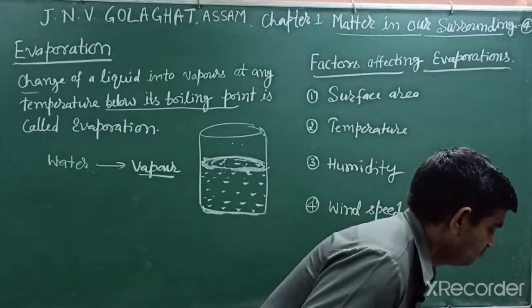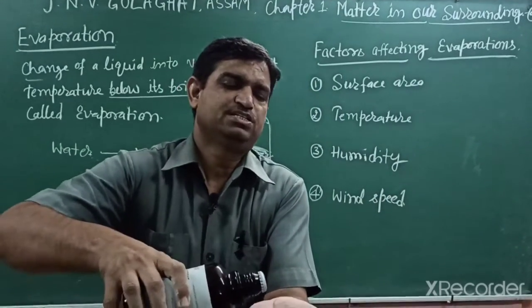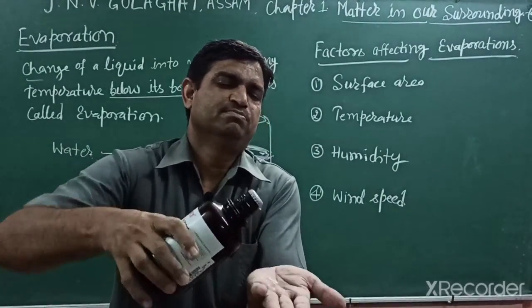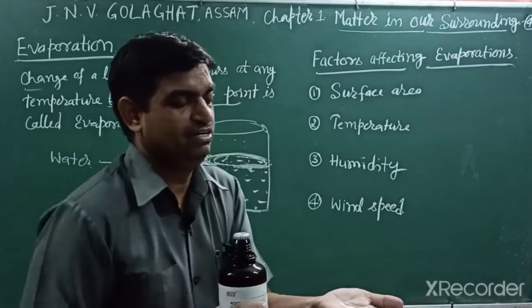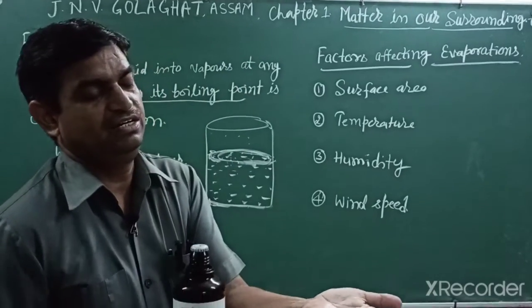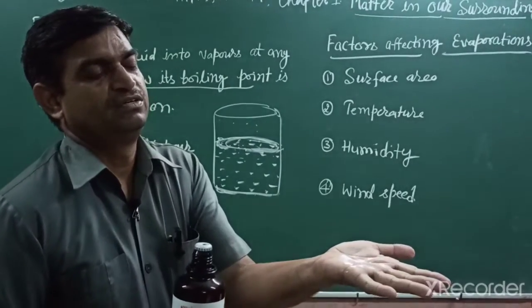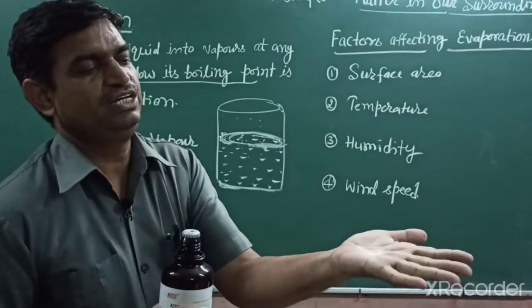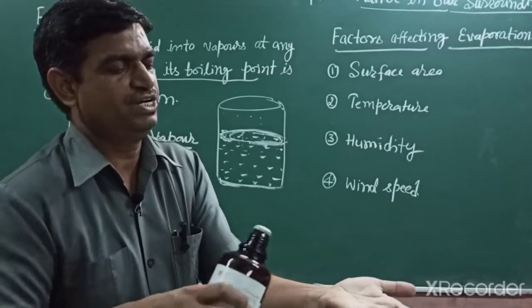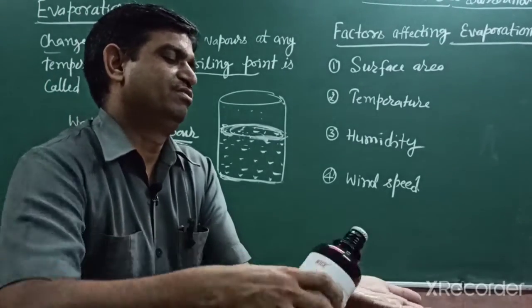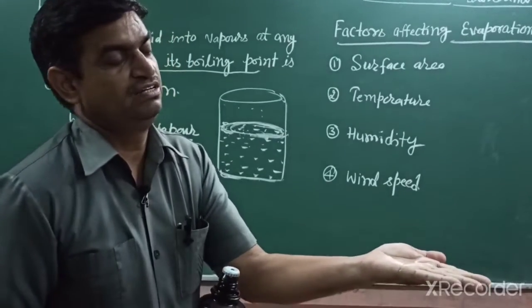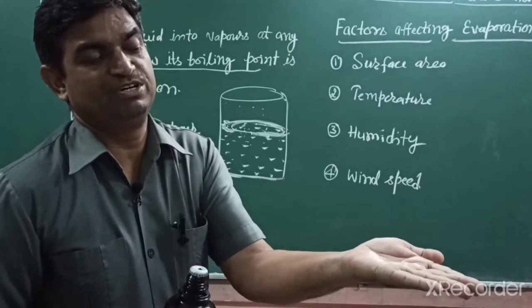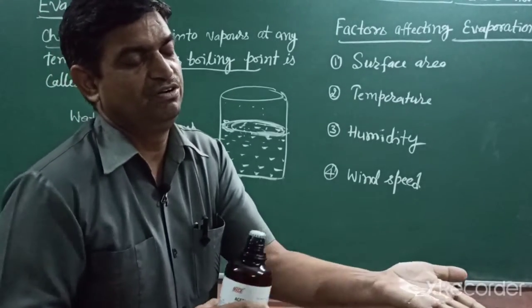Students, we can feel this: if I put acetone on my palm, I feel very cool, and within two to three seconds it evaporates. You can see all the acetone has evaporated and I feel very cold, because evaporation is a surface phenomenon.